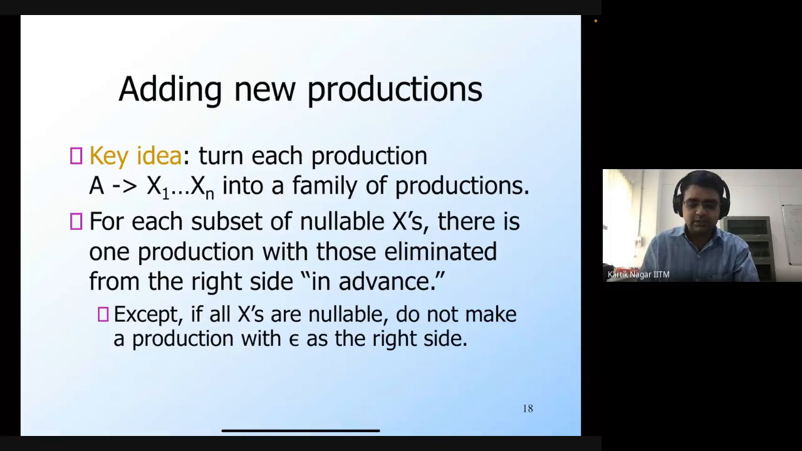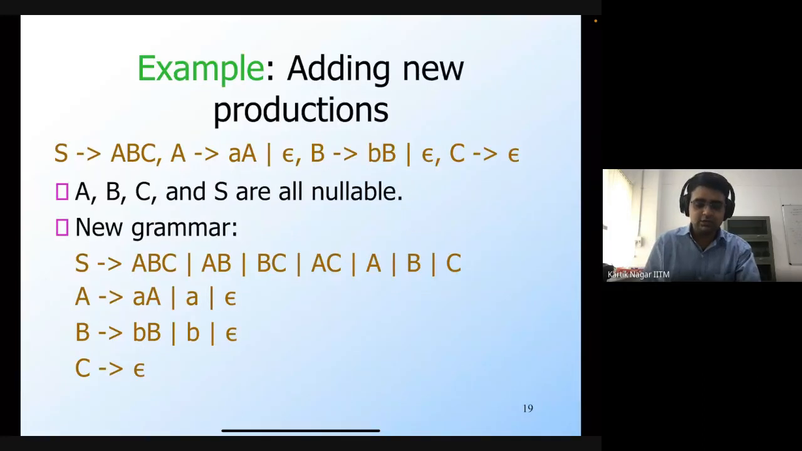So in this example, since A, B, and C are all nullable, because they can produce epsilon productions or are involved in epsilon productions, that's why in this rule, S derives ABC, we basically take every subset and convert it to epsilon in advance, which means we remove those particular non-terminals. S generates ABC is the original production, but we consider every subset and remove it. So for example, C is removed here, A is removed here, B is removed here, and so on.